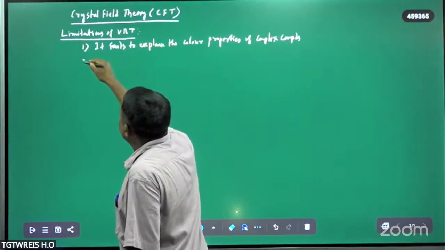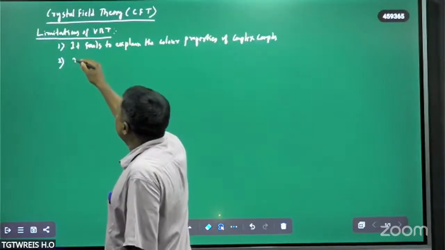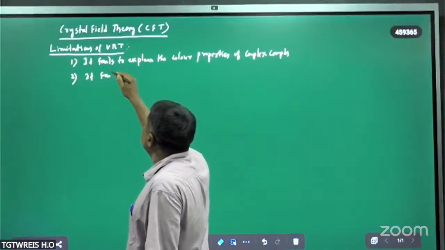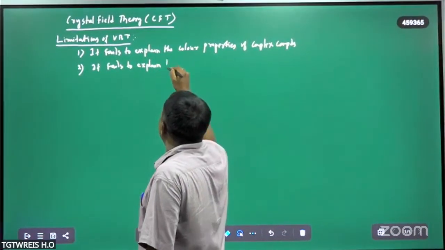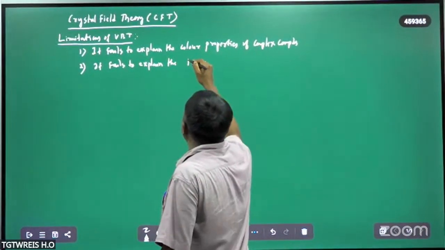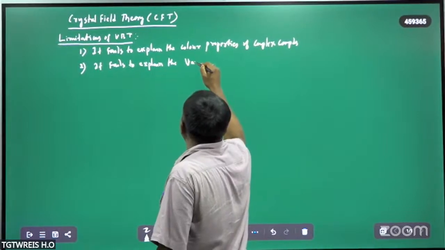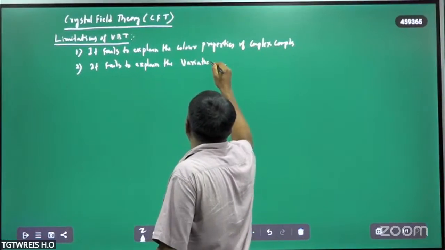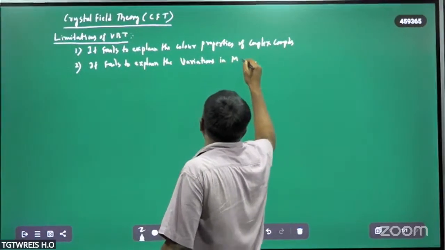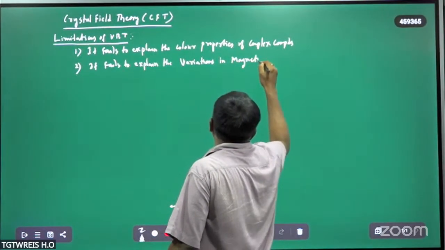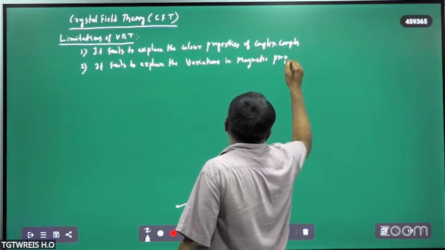Second, it fails to explain the variations in magnetic properties with temperature.